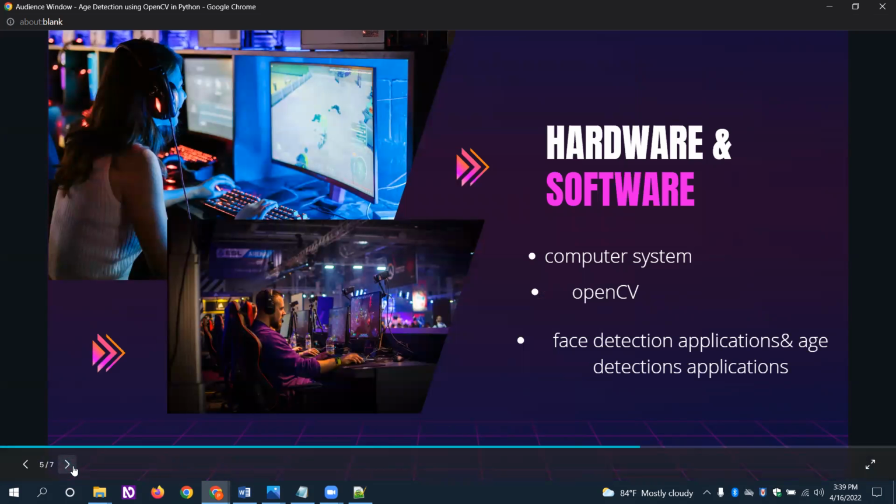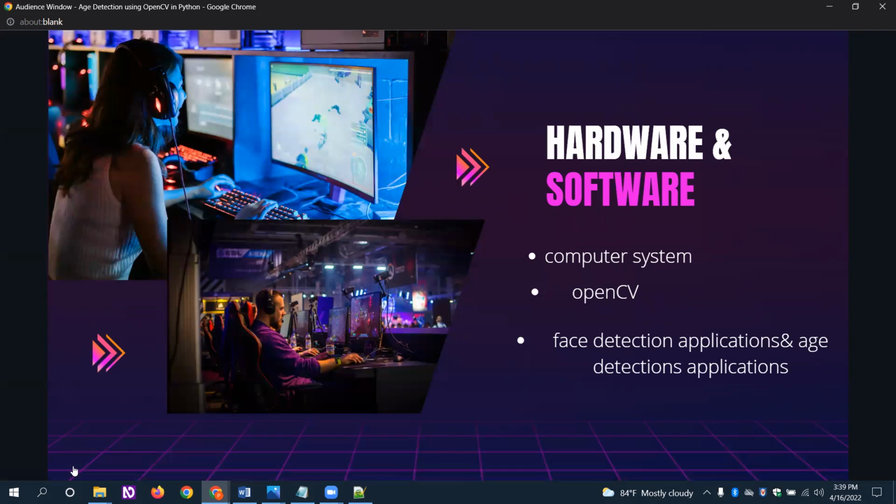When it comes to hardware and software, we must have a computer system, and library tools such as OpenCV and some applications like the face detection application and age detection application. When we are implementing this process, we should have open source files and open source systems.